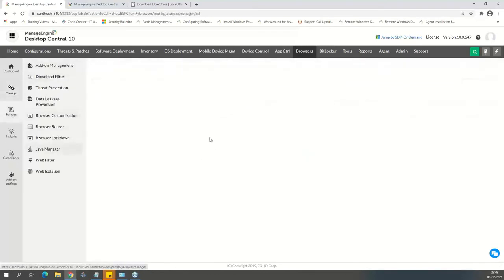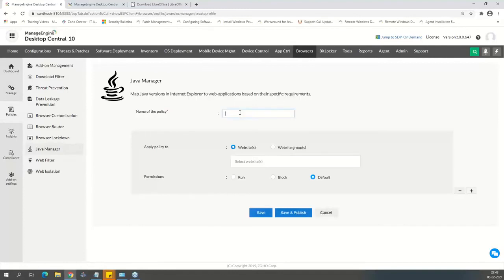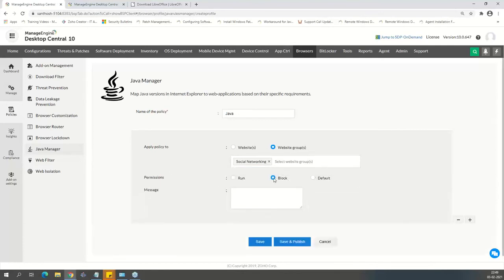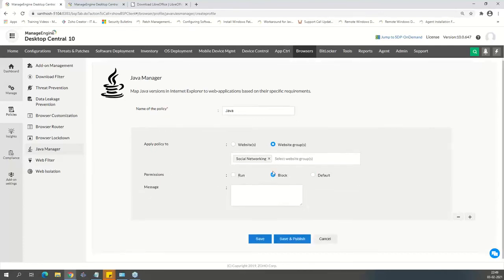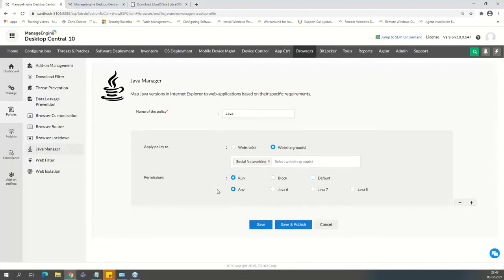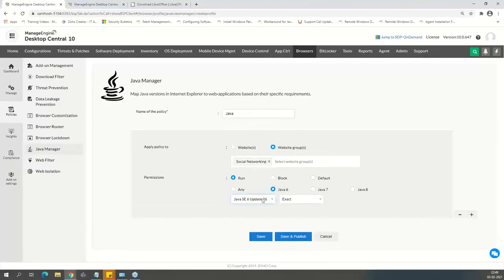So I go here, Java Manager, and I put the policy name, and it could apply to a specific website, or it could be applied to specific groups as well. Then you say whether to block the Java. If they try to run, what message should be displayed? Or you can say run those Javas, but it should use a specific version of Java, anything that's above 6 update 28, something like that, either exact or anything above it.